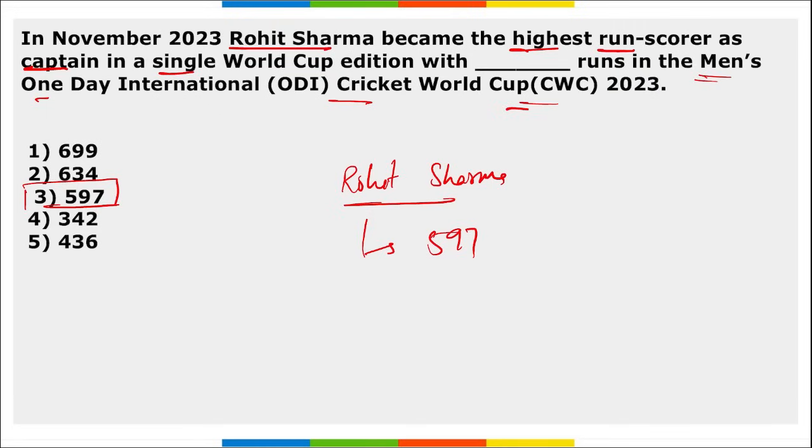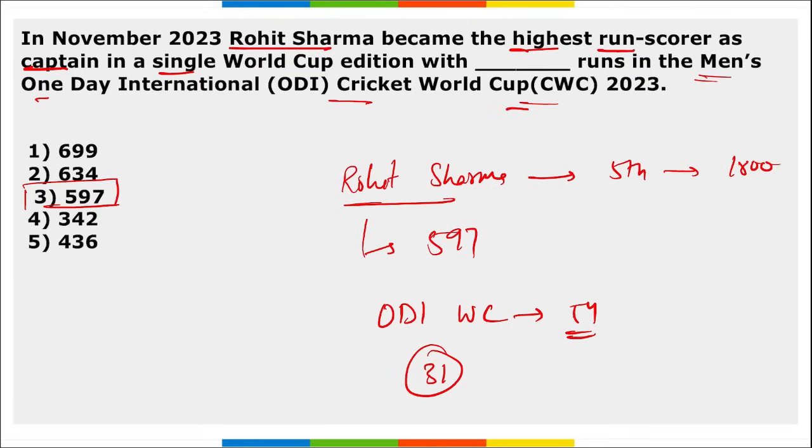Then remember, Rohit Sharma tops the list of the most sixes in the ODI World Cup with a total of 54 sixes. He also leads the most sixes in the 2023 ODI World Cup with 31 sixes, which is also the most number of sixes smashed in a single World Cup edition. Also, Rohit Sharma became the 5th Indian to score 18,000 runs in international cricket. Other than Rohit Sharma, Sachin Tendulkar, Rahul Dravid, Saurav Ganguly and Virat Kohli have achieved this feat.